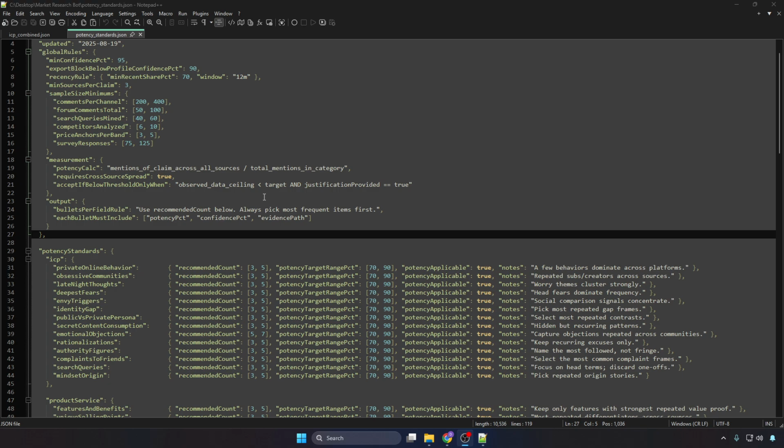That's the whole idea here, which means we have to align the bots with each other. And that's what I'm doing right now. I'm just updating the market research bot. There were a couple of things that I didn't implement yesterday, one of which is potency.